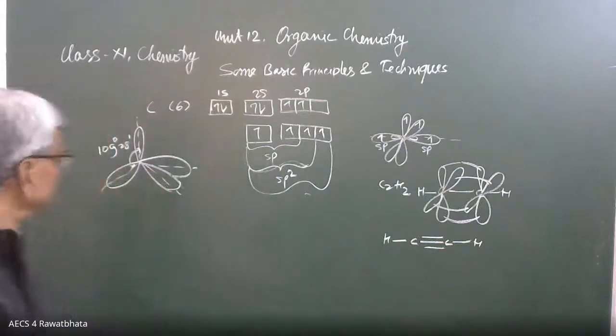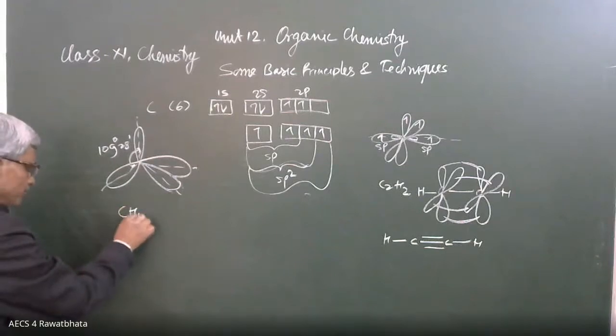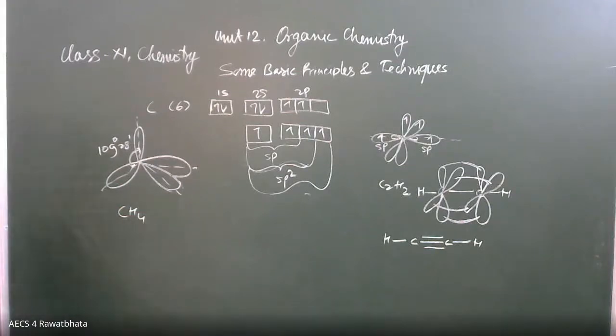Okay, beta? Its example is methane, CH4, methane, ethane, propane, butane, where carbon-carbon single bond is present. These all carbon atoms are at sp3 hybridized state. That is the demand of the organic compound.